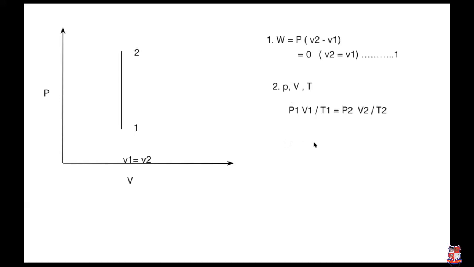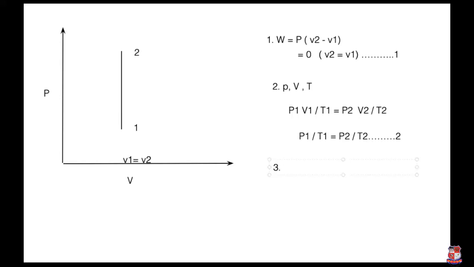Now what you have to write here, volume is constant. So what is the equation? It is P1 by T1 is equal to P2 by T2. Understand? So you give the name equation number 2. So it is the second, relation between pressure, volume, and temperature.